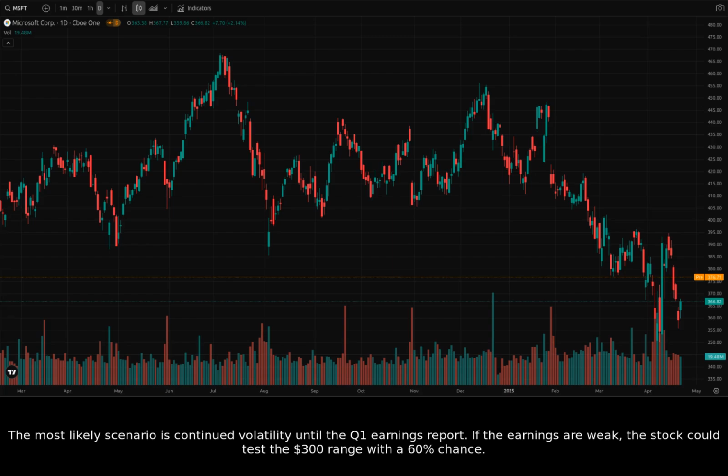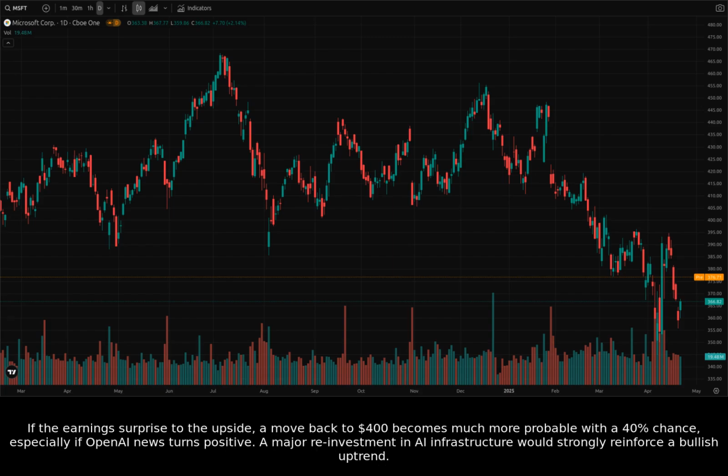If the earnings are weak, the stock could test the $300 range with a 60% chance. If the earnings surprise to the upside, a move back to $400 becomes much more probable with a 40% chance, especially if OpenAI news turns positive. A major reinvestment in AI infrastructure would strongly reinforce a bullish uptrend.